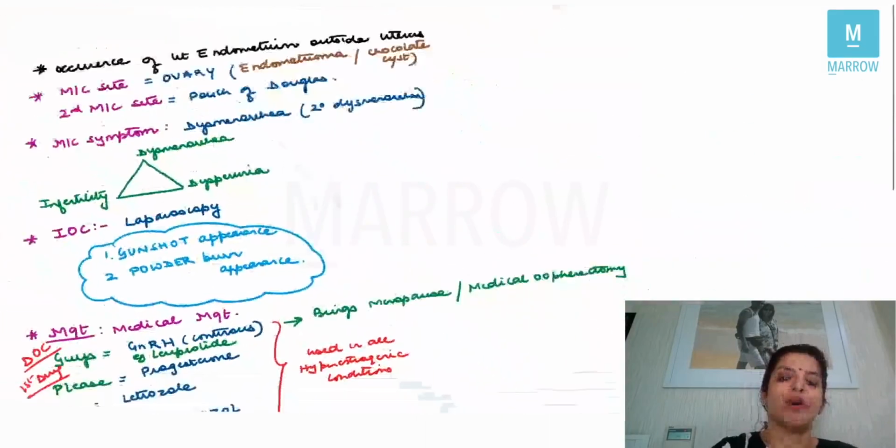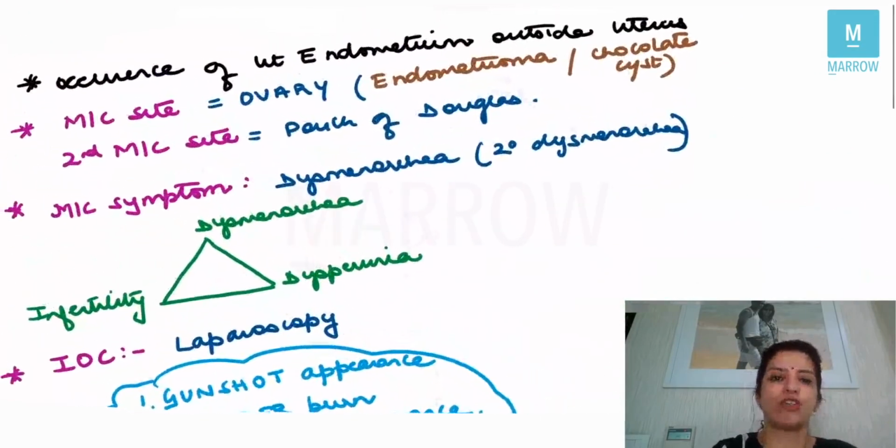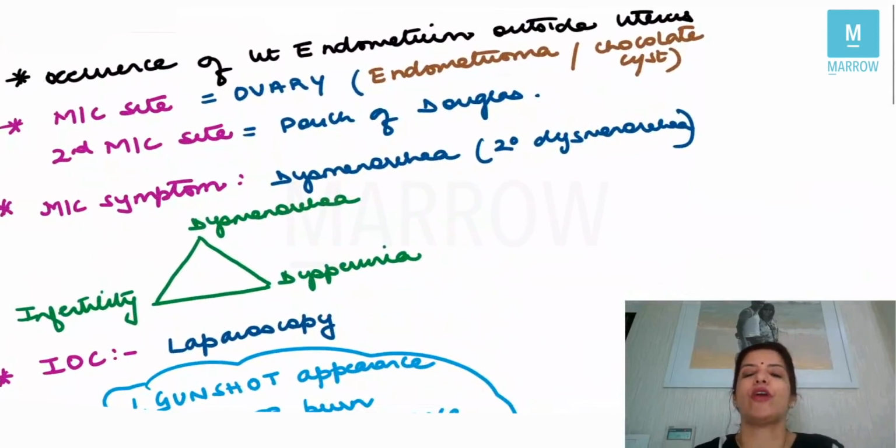Right? Now let's check out what you need to know on endometriosis. Now, what is endometriosis? All of you know that it is occurrence of endometrium outside the uterus. So, if endometrial tissue is present outside the uterus, that is what is called endometriosis. The most common site for endometriosis is the ovary, and in the ovary, the endometriosis occurs in the form of a chocolate cyst, or it is called an endometrioma.